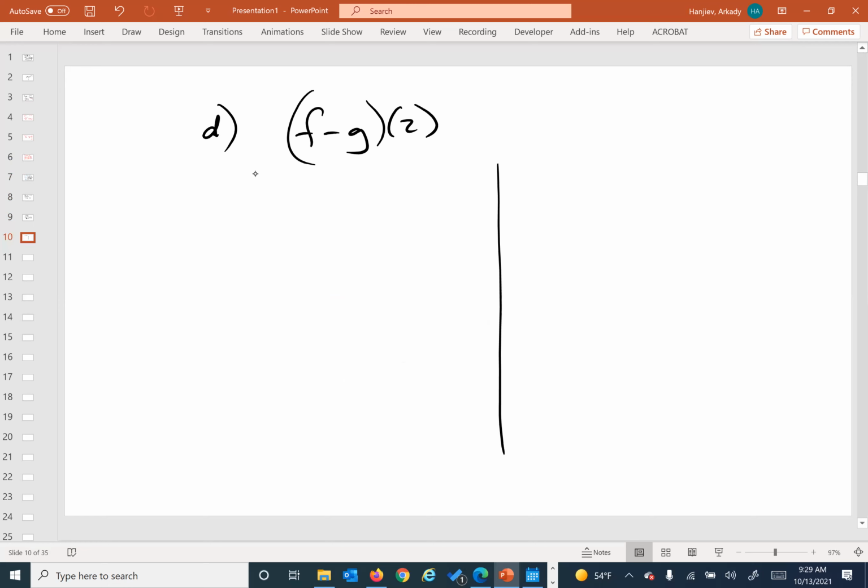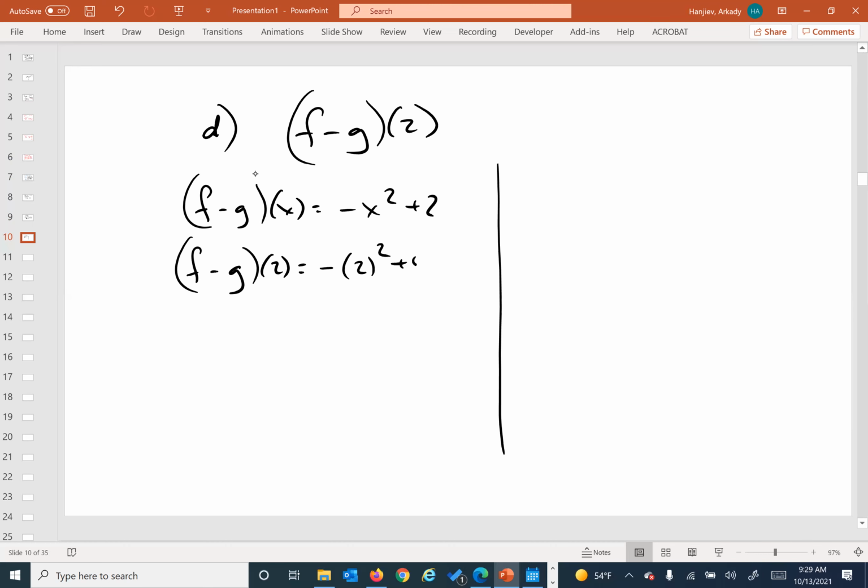And so one way is, don't we already have a function? Did we make a function called f minus g? Yeah, we have a function called f minus g of x. It's a generalized function, which is negative x squared plus 2. Can I plug in the 2 into that? Yeah, because notice it's just a variable here, right? It's just the 2 being the variable. So if I plug it in, the answer is negative 2 is good by me. Too many 2's over here.